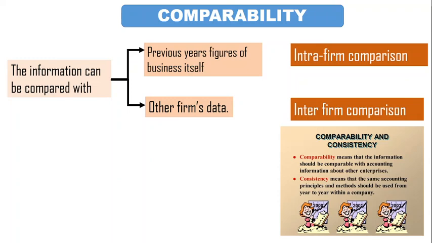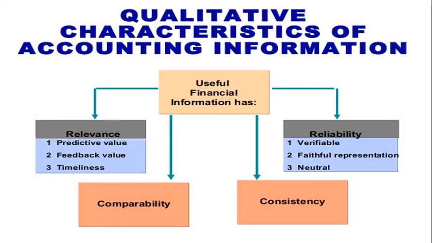The method used for calculating depreciation this year, the same method should be used next year also, then only the data can be compared in a useful and correct manner. Is it clear? So the data are compared in such a manner, and the consistency is maintained. So, standardized accounting policies should be followed consistently so that interfirm comparison and intrafirm comparison can be made effectively. So we can say that accounting information must possess all these qualitative characteristics.